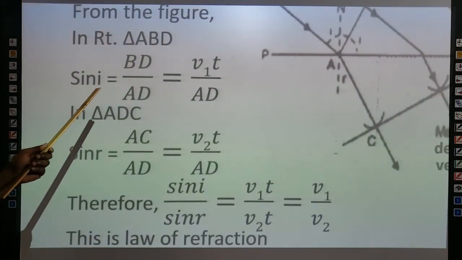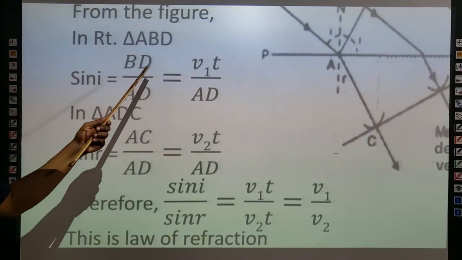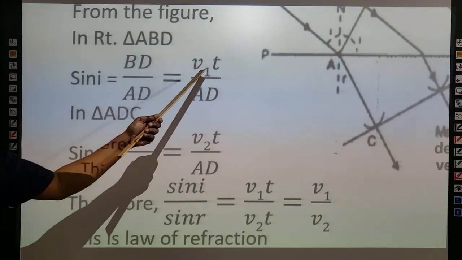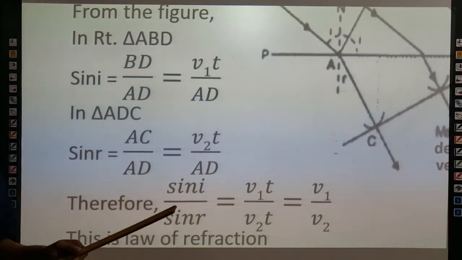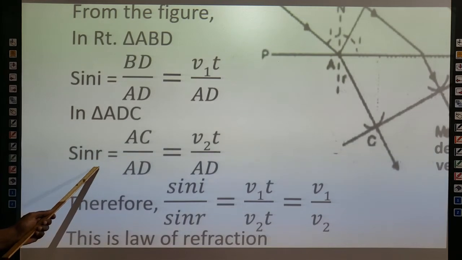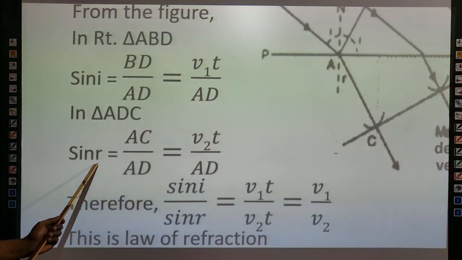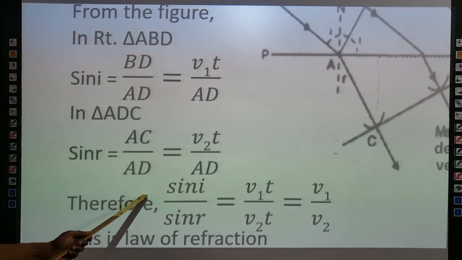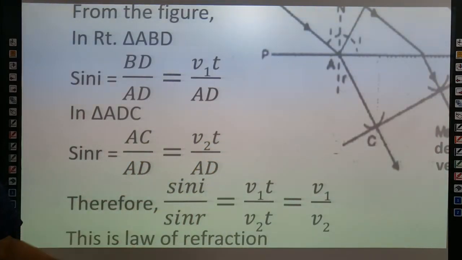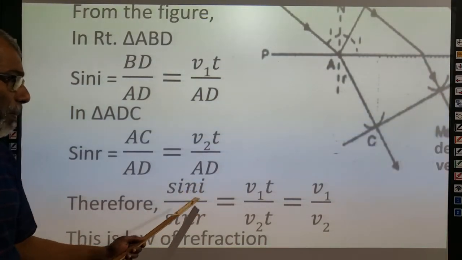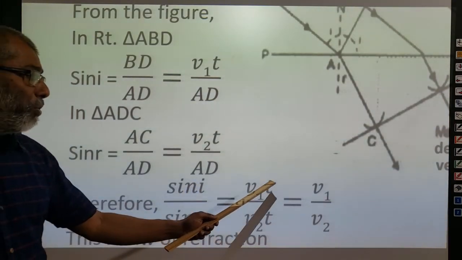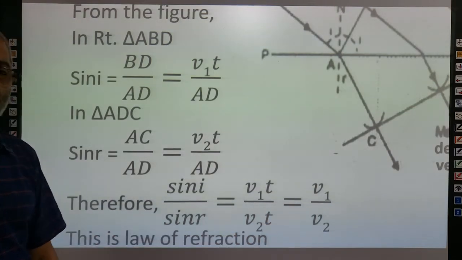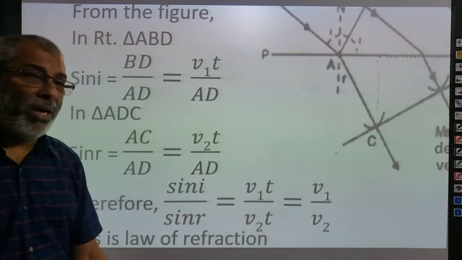we can write sin i is equal to BD by AD, that is equal to v1 t divided by AD. And sin r is equal to AC by AD, that is equal to v2 t divided by AD. Therefore, sin i by sin r is equal to v1 t divided by v2 t, which is equal to v1 by v2.